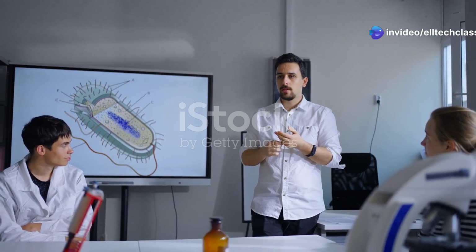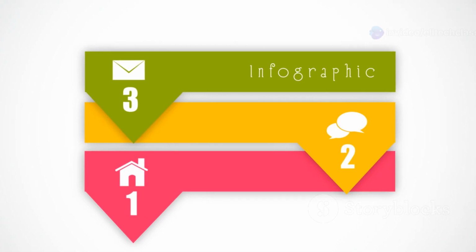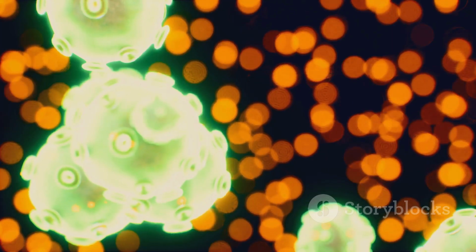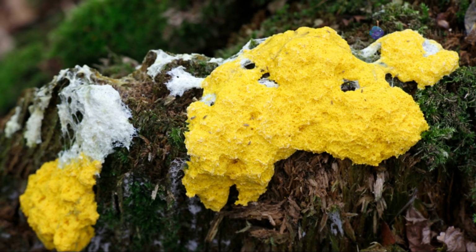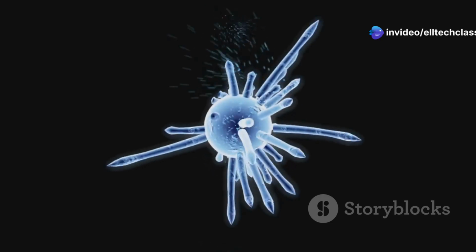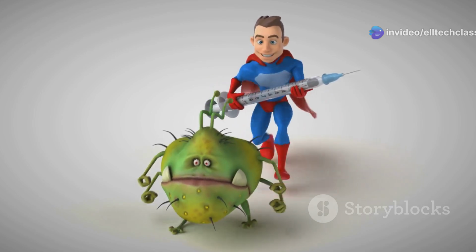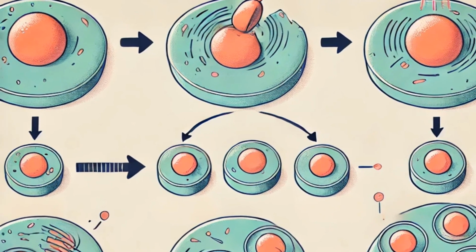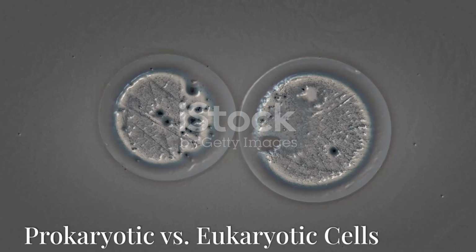Next up, we've got the cell theory. This is like the constitution of biology. Here are its three main principles. All living things are made of one or more cells. That's right, even that slime mold in your science lab counts. Cells are the smallest working units of all living things. Translation: cells are the MVPs of life. All cells come from pre-existing cells. No cell can just pop into existence. Sorry, no magic here.